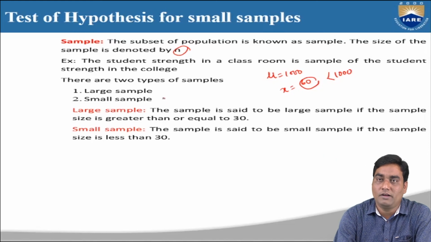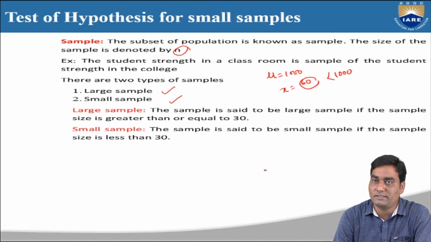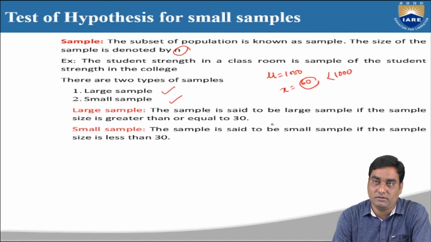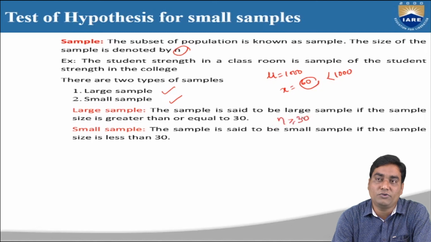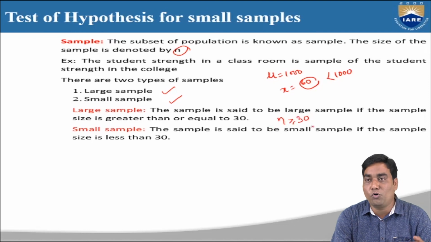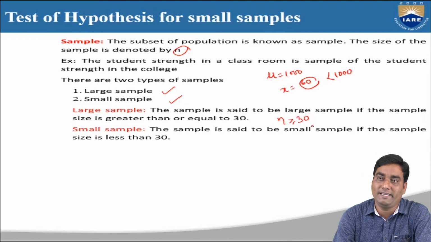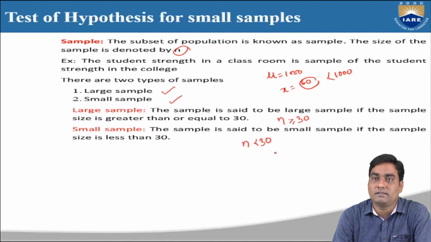This sample is again classified into 2 types: large sample and small sample, according to the size of the sample n. If the sample size n is greater than or equal to 30, we call it a large sample. Similarly, if the sample size is less than 30, we call it a small sample.